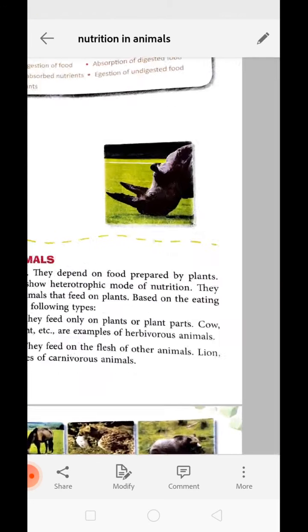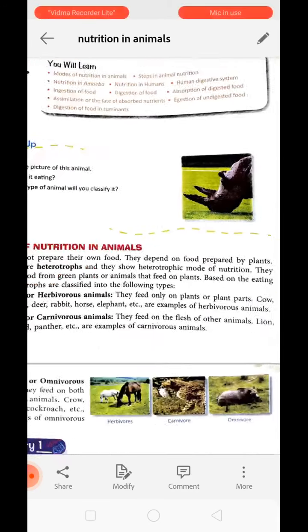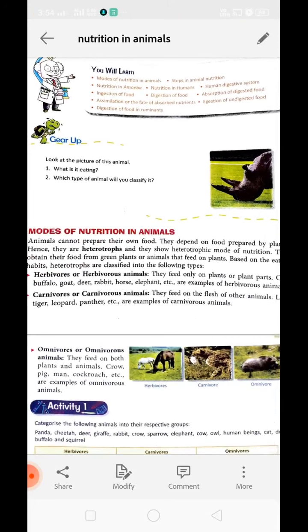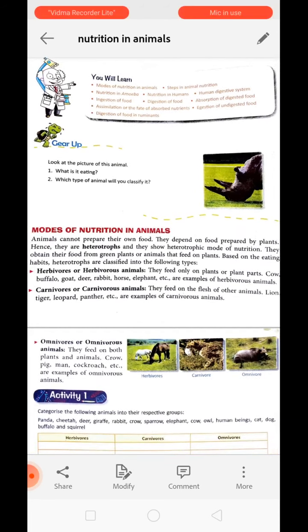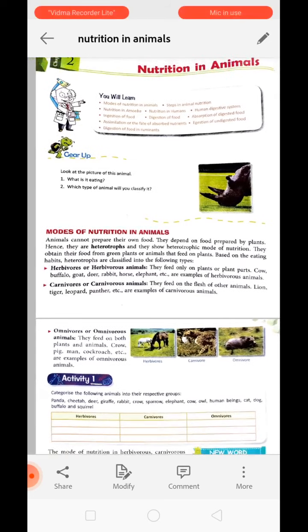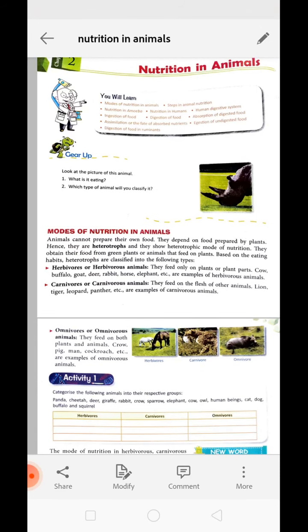You can see this is an animal which is eating the grass. So what is nutrition? Nutrition means taking the food inside the body. We have already learned that nutrition can be of two types, autotrophic and heterotrophic. Autotrophic animals are those that can synthesize their own food, whereas heterotrophic are those that depend upon other animals for their food. In the heterotrophic mode of nutrition, animals take the food from the green plant.